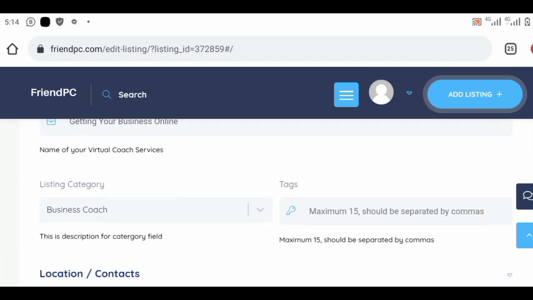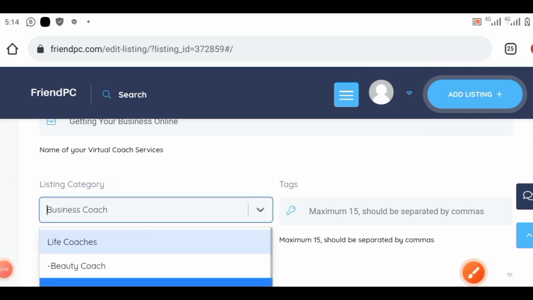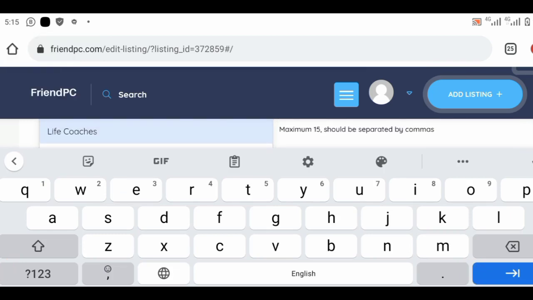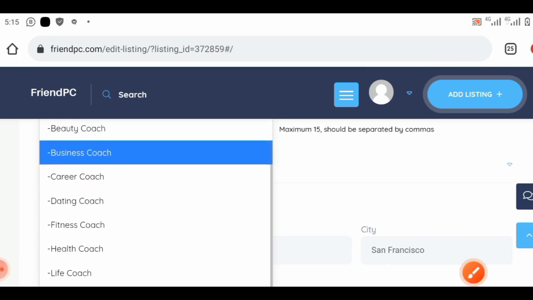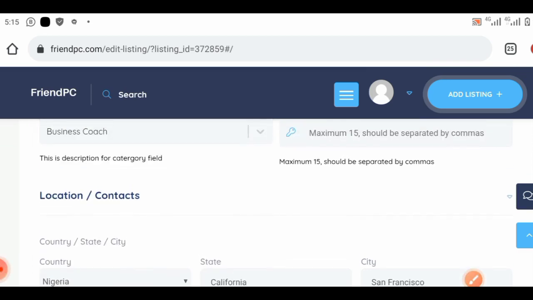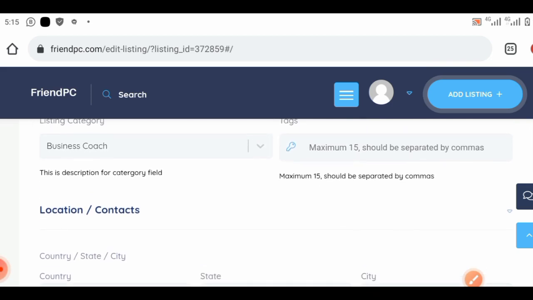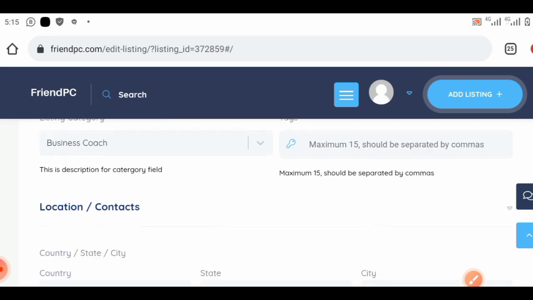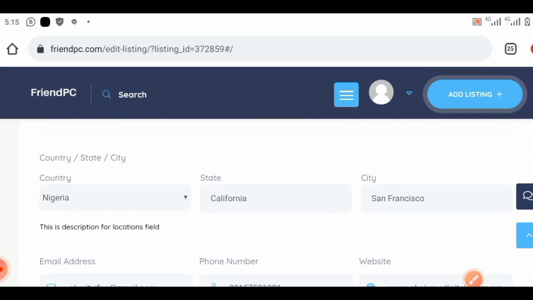Then you have the listing category. Let me show you some of the categories that are available. Don't mind my phone. We have life coach, career coach, health coach, and so on and so forth. Choose the one you are good at or fit in. Then I added some tags. You can add tags here, but because of this video, I won't be adding tags for now. I'll be doing that later so that I won't waste time in the video. Oh, Nigeria was even part of the countries. Can you see me?